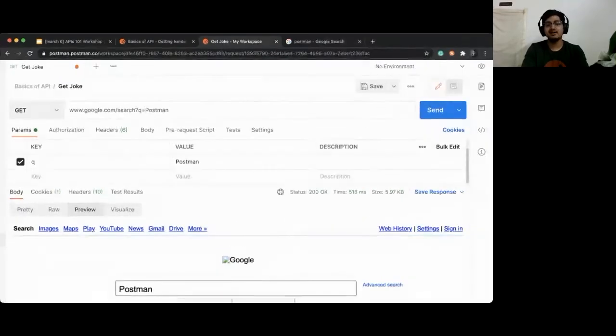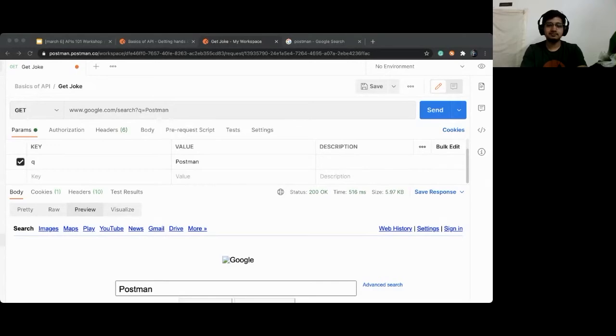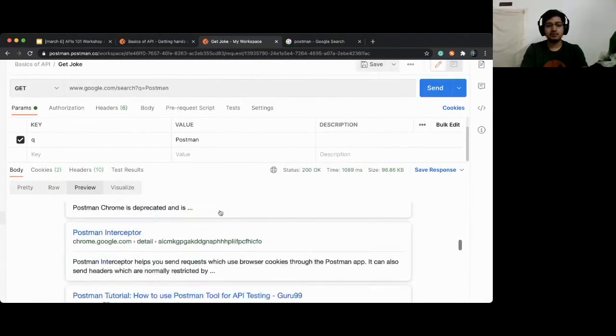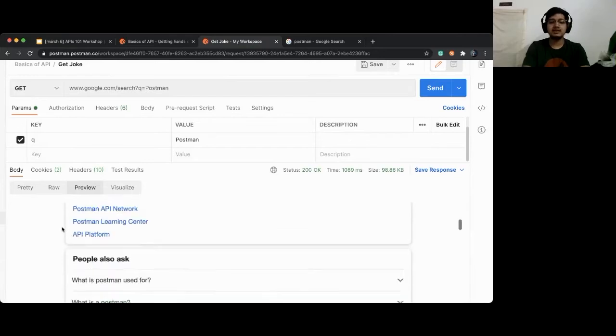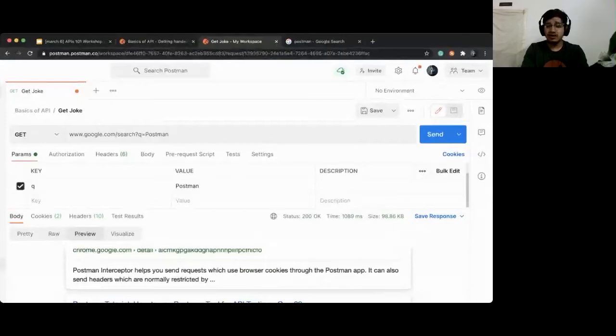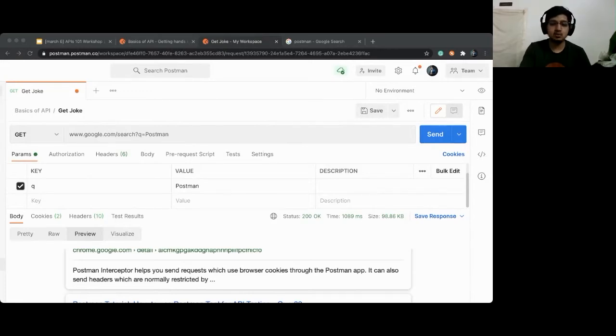You should see the search result page where you will see all the results it is returning. So what we did is we just used Google search as an API and got a response. And you can see the response time is again around 1000 milliseconds, something like that.